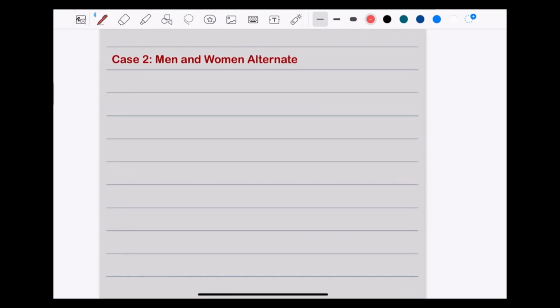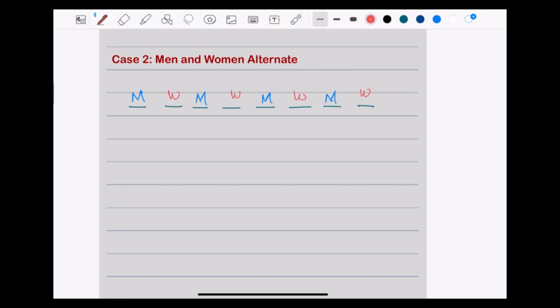Now let's say we have men and women alternating. Let's keep men here first. In this way, women will be seated in these spots.